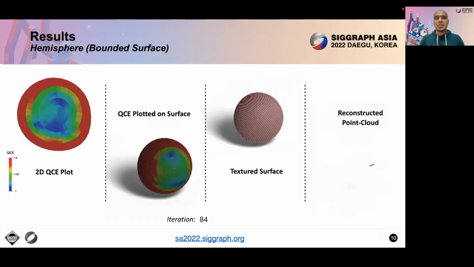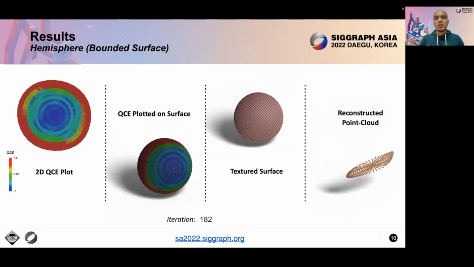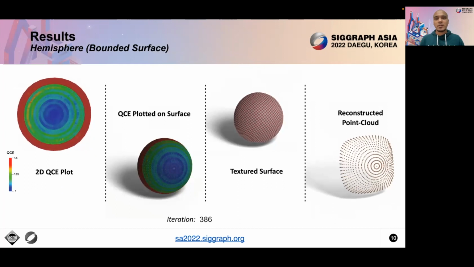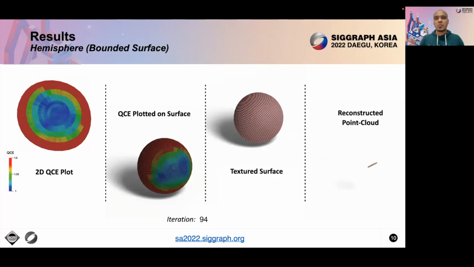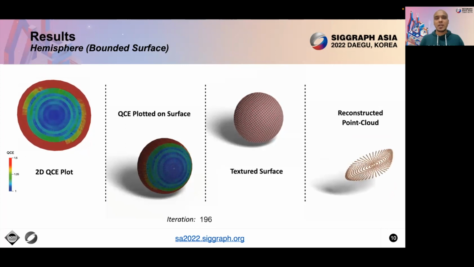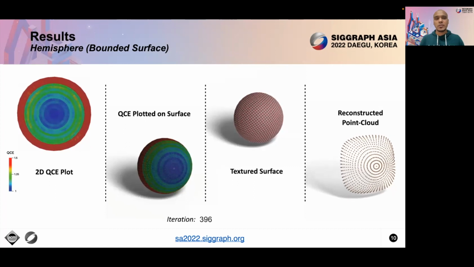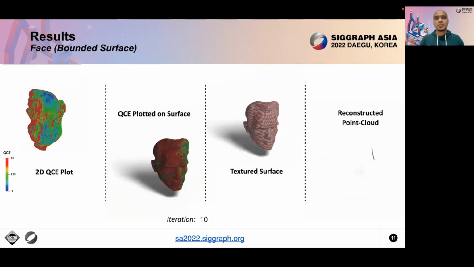Here, we show the results of our framework for the hemisphere, which is a bounded surface. We use quasi-conformal error, also known as QCE, as a metric to plot the conformal distortion in both 2D and 3D. Red values correspond to extreme distortion, while blue values correspond to no distortion. Similarly, we show results for the phase.